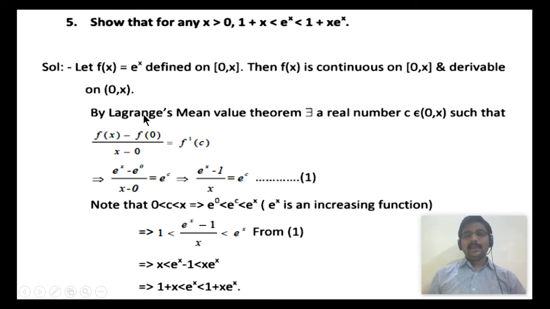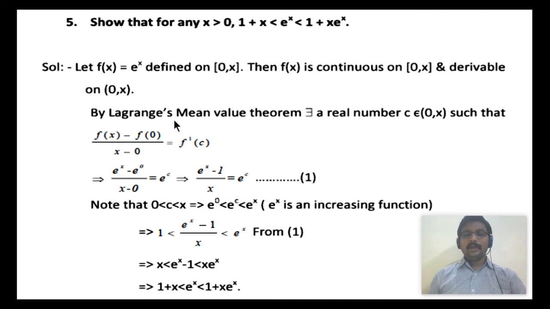By Lagrange's mean value theorem, there exists a point, say c, in the open interval 0, x such that f dash of c is f of b minus f of a by b minus a. But what is a here? a is 0, b is x. So f dash of c is f of x minus f of 0 by x minus 0. We have f of x is e power x, so f dash of c is e power c, because the derivative of e power x is the same e power x.